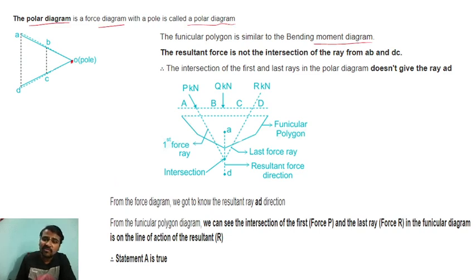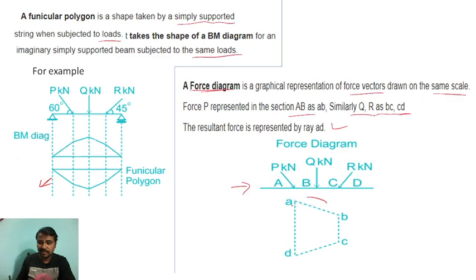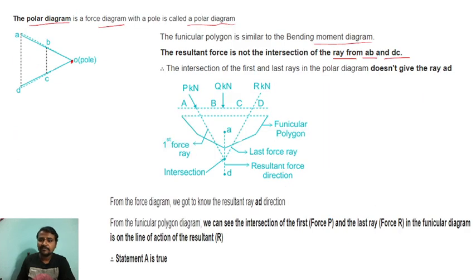So the resultant force is not the intersection of the rays from AB and DC. The resultant force is not the intersection of the rays from what? AB and DC. Right? So the intersection of the first and last rays in the polar diagram doesn't give the ray AD. So it doesn't give the ray A to D. You can see now.